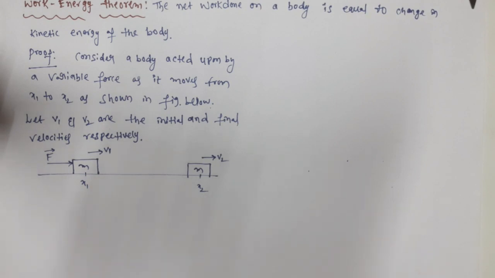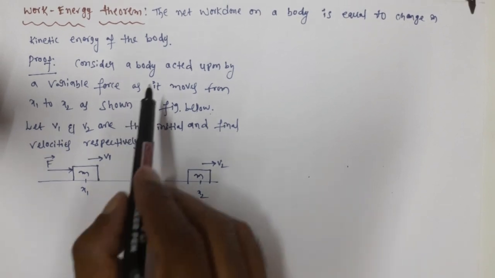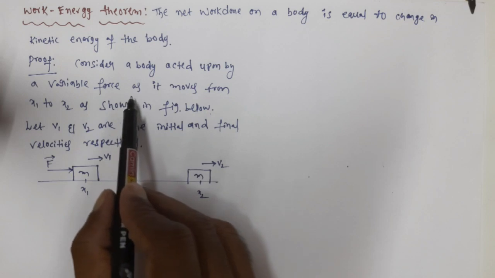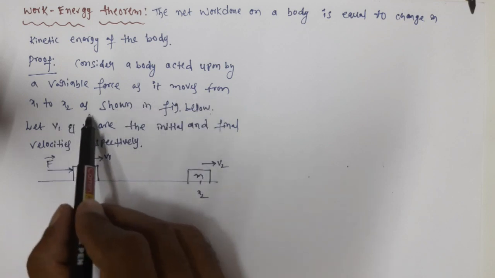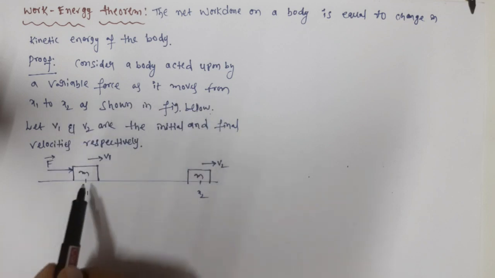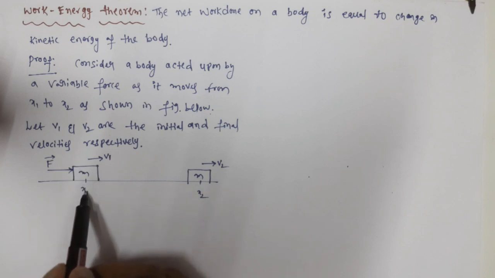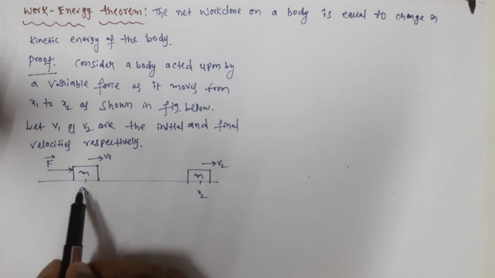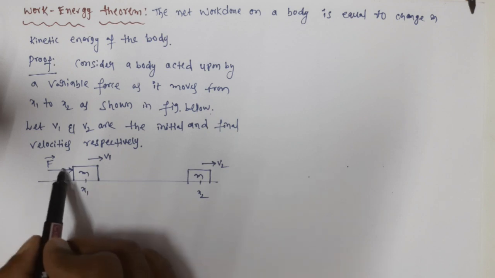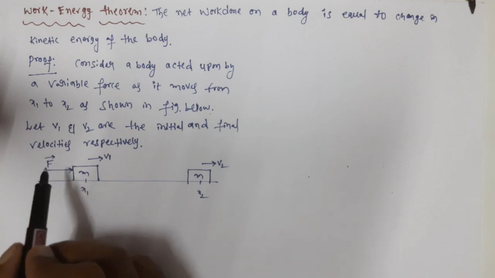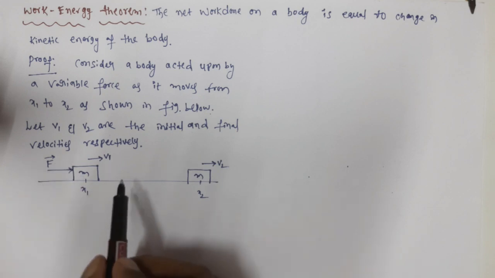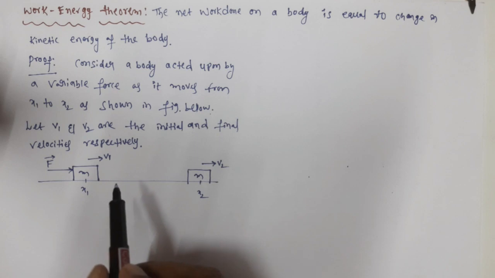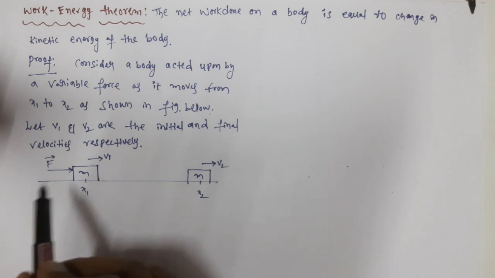To prove this work energy theorem, consider a body acted upon by a variable force as it moves from x1 to x2, as shown in the figure below. Here we have a body already in motion with velocity v1, the mass of the body is m and the initial position is x1. A force is acting and this force is not constant. It is a variable force, so it may decrease or increase. We are not saying which, but F is not constant.